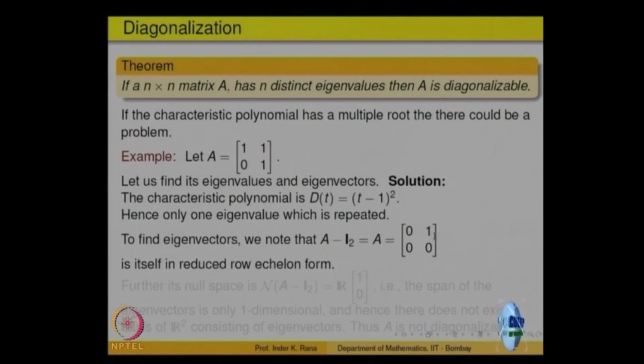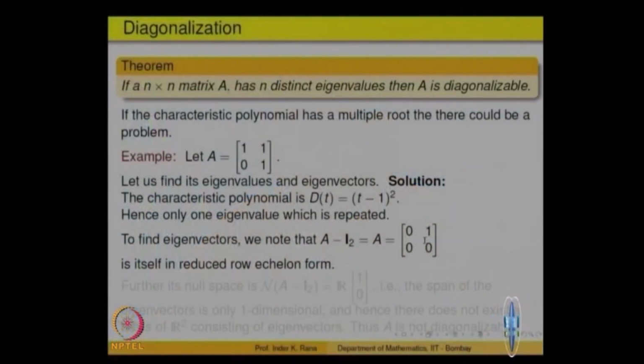So what is the rank of this matrix? We want to solve the homogeneous system A minus lambda I applied to x equal to 0. We have to find solutions to find eigenvectors for that, so we have to know the rank. The rank is 1. So what is the nullity? That is equal to 1, since rank plus nullity equals the dimension. Nullity is the dimension of the solution space of the homogeneous system. So the dimension is 1. That means there is only one linearly independent eigenvector for the eigenvalue lambda equal to 1, right. We can find that.